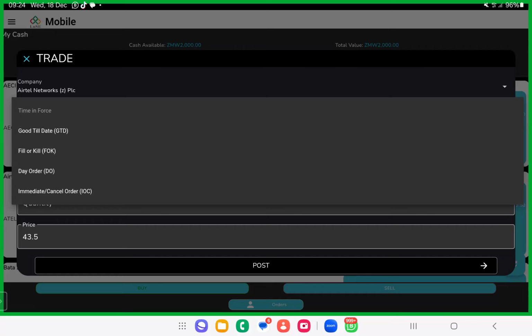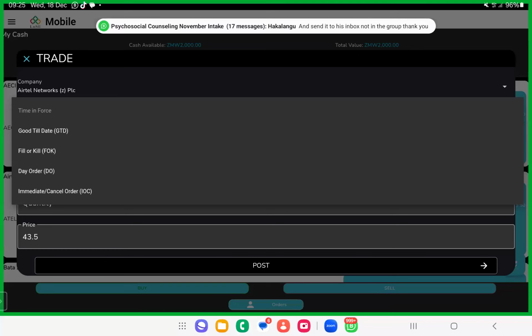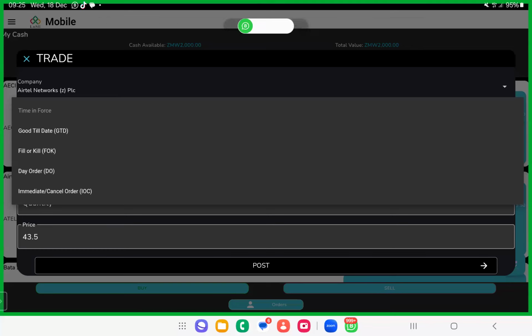This one, the immediate or cancel. But is that one good? No. It's difficult because every day you'll be forced to go and place an order. So it's better you just leave it open. Good till date is the recommended one. You just do it and leave it there, then everything will start processing. Immediate or cancel is almost still similar to fill or kill as well. So we have said all this. So you choose good till date.